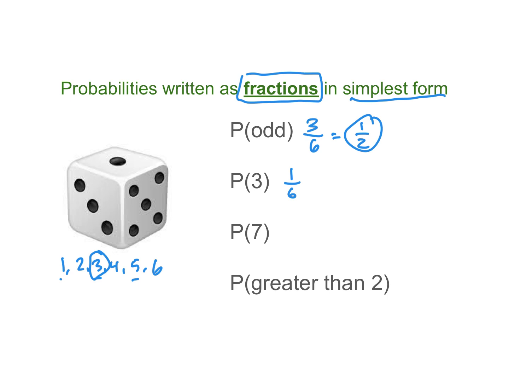Now, what about a 7? The probability of a 7. Well, you're not going to roll a 7 because it's one die. So that's a 0 out of 6. Or I would accept 0, or I would probably accept impossible since it means 0%. And then a number greater than 2. Well, greater than 2 would be all of these. So that's 4 options out of the 6 options, which simplifies to be 2/3.